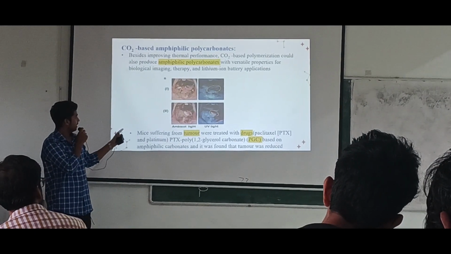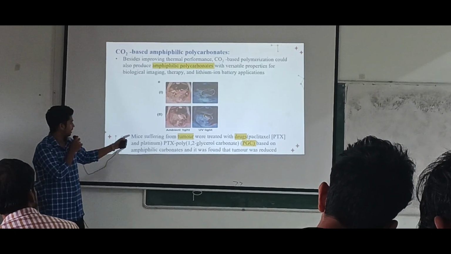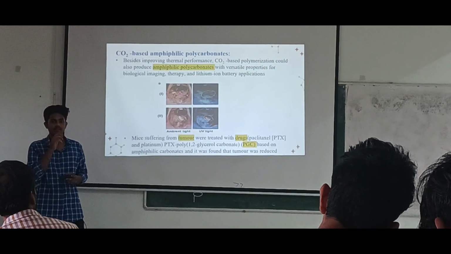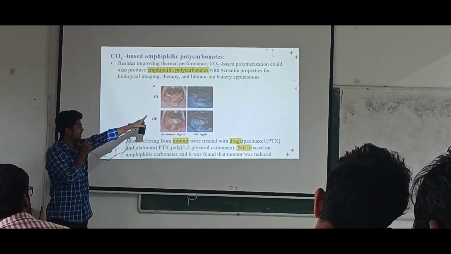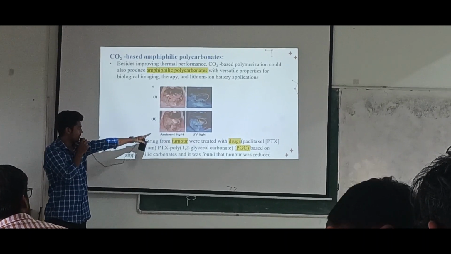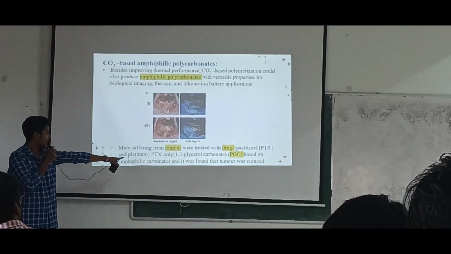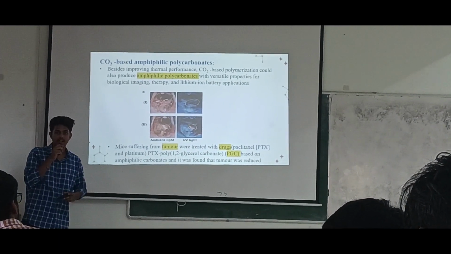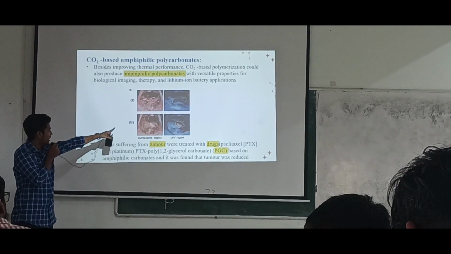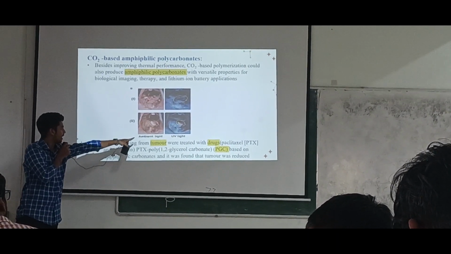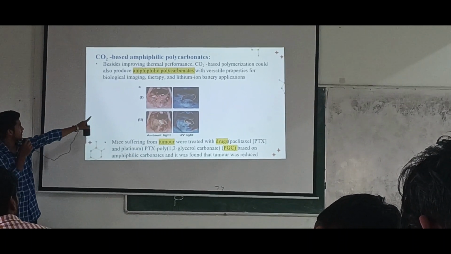So here we can see biological imaging is done by these amphiphilic polycarbonates. There is a case here, actually a mouse. The mouse is suffering with a tumor. You can see picture one. Initially the tumor was like that. It is so heavy, so it is treated with drugs. The drugs are PDX, platinum and PDX polymethyl carbonate, we call it. So these two drugs we are using and they are curing the tumor. As you can see, after 3 weeks it will be cured and formed into this. And this is the ambient light, that is the UV light you can see in the pictures. It is very applicable in this type of imaging.